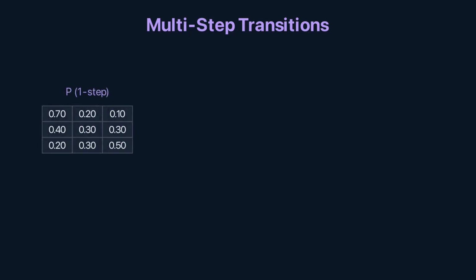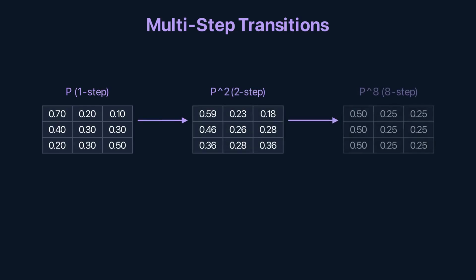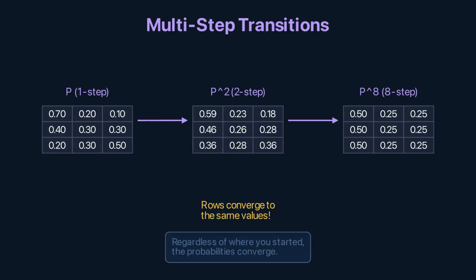Where will you be in 2 steps? Multiply the transition matrix by itself. P squared gives the 2-step transition probabilities. P cubed gives 3-step. P to the n gives n-step probabilities. As n grows, something remarkable happens. The rows of P to the n start to look identical. Regardless of where you started, the probabilities converge to the same values. The chain forgets its starting position.